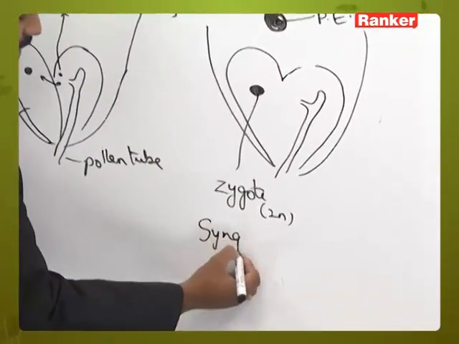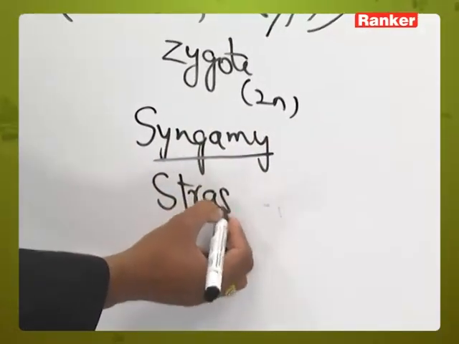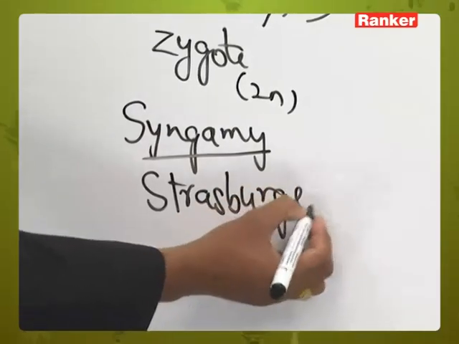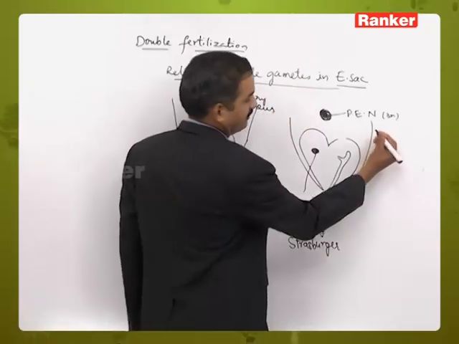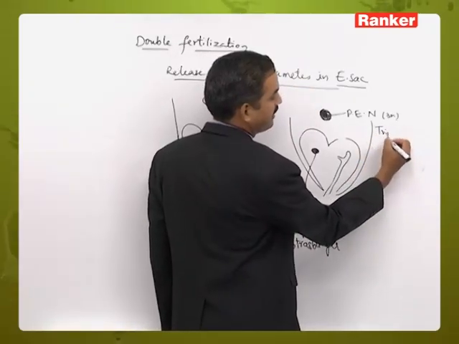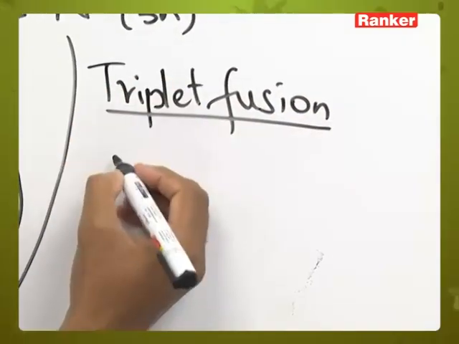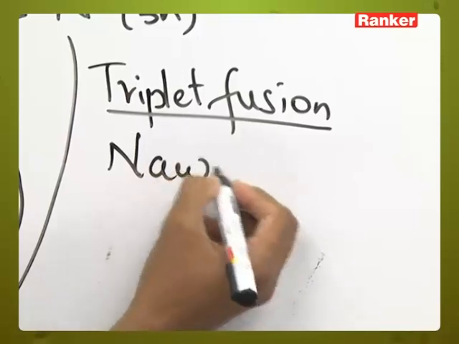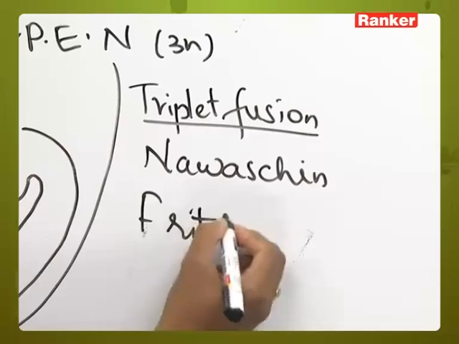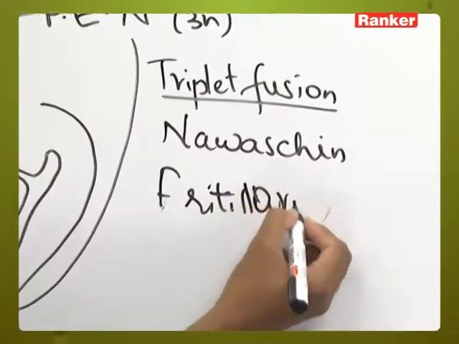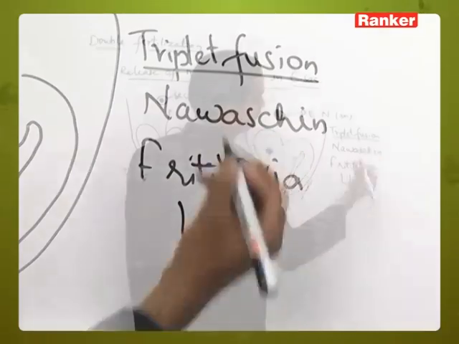Syngamy was first discovered by the scientist Strasburger, whereas triple fusion, the result of which is the primary endosperm nucleus, was first discovered by Navashin in Fritillaria and Lilium plants.